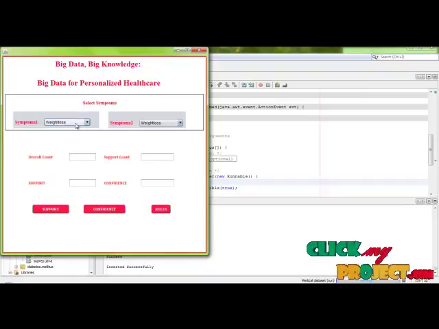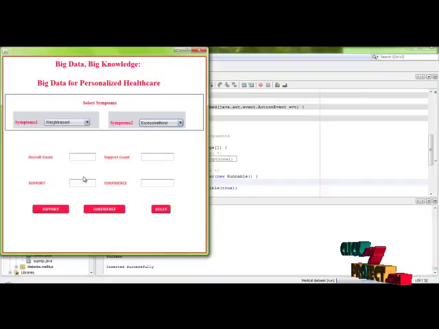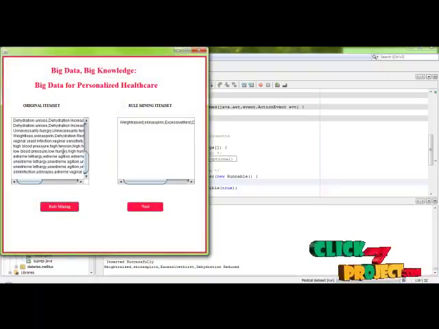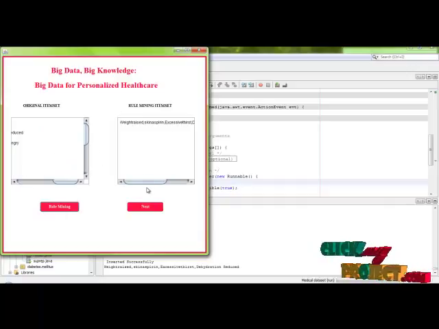Then click the rules button, and here we choose any one symptom, any two symptoms, and we find out the support and the confidence value. This is an overall count of 25, and the combination of these two symptoms is 1, and we find the support and the confidence. Then click the rule. Here this is the overall original item set, totally 25, and the rule mining item set is 1.